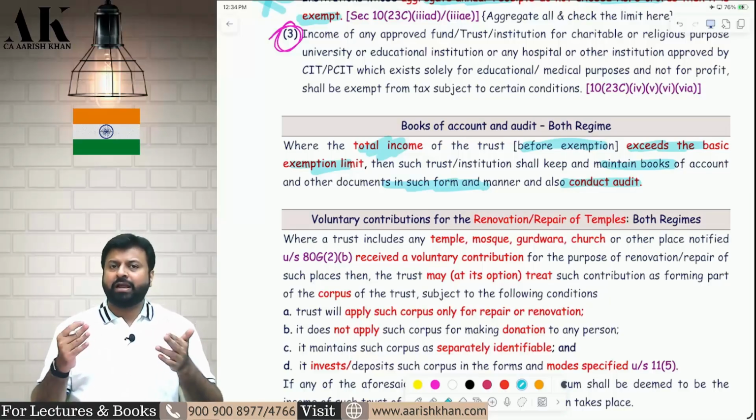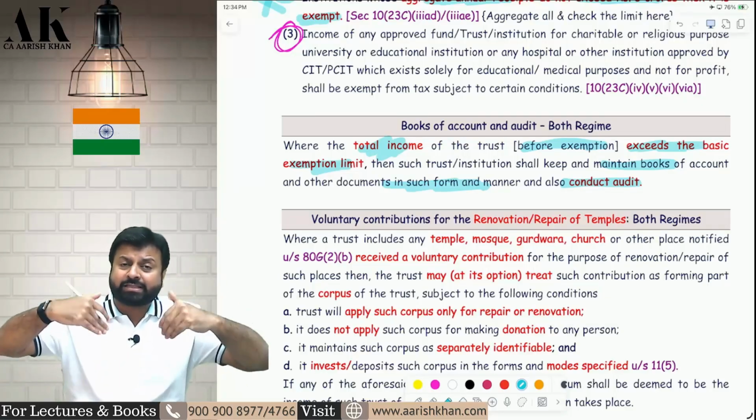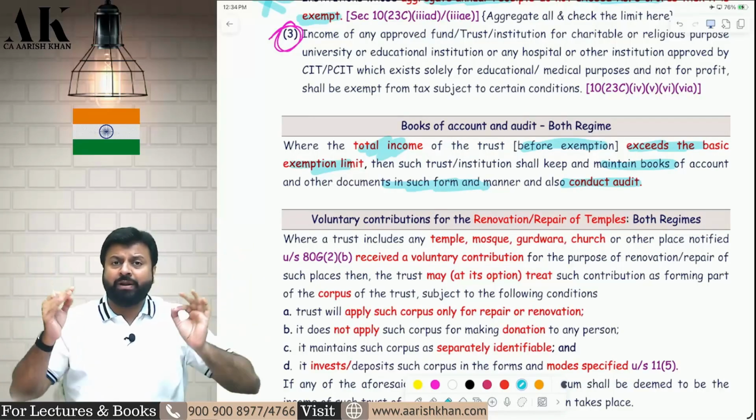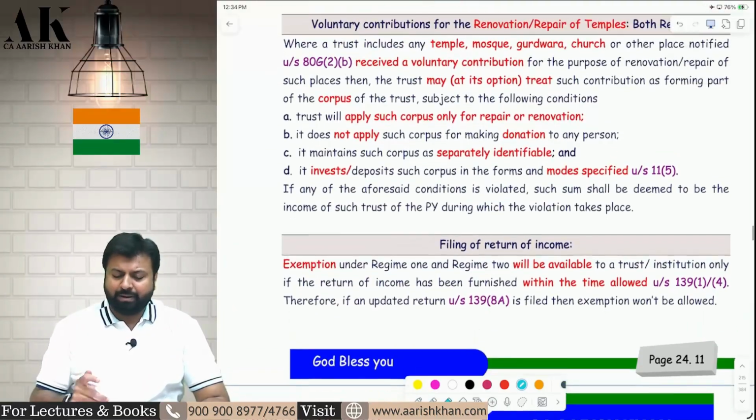Under the new regime, it is 4 lakh. Under the old regime, it is 2.5 lakh. If your income before giving exemption exceeds the basic exemption limit, you have to maintain books of accounts, you have to conduct audit. Now, next one, I will say first and then I will come back to the previous one.